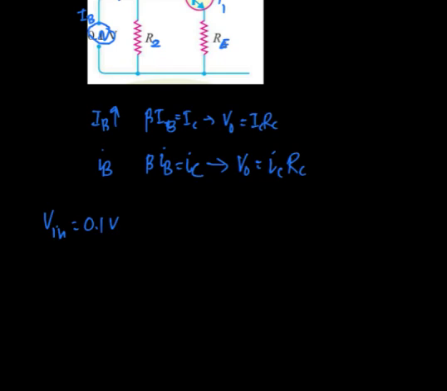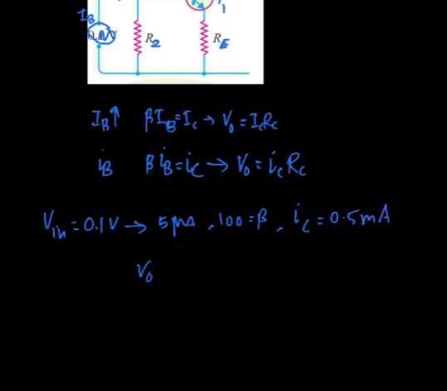Suppose this 0.1 volt provides a base current variation of 5 microampere, and let 100 be the beta value of the transistor. Then the collector current variation will be 100 into 5 microampere, which is equal to 500 microampere, that is 0.5 milliampere.